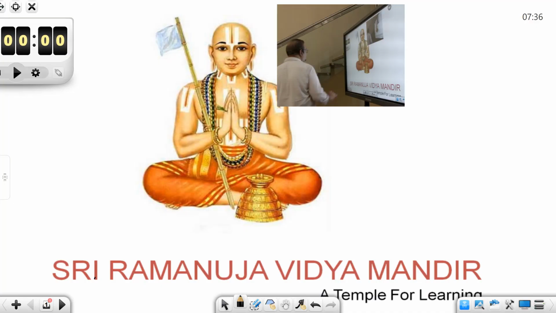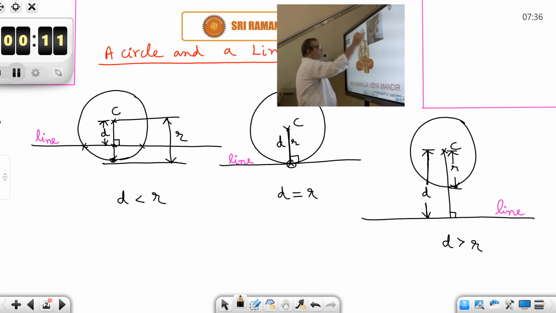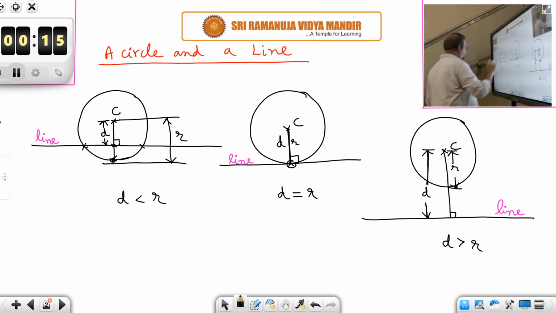Okay, I am starting the lesson now. Let us go to the first page. This is already what we have discussed. A circle and a line can have three relative positions.